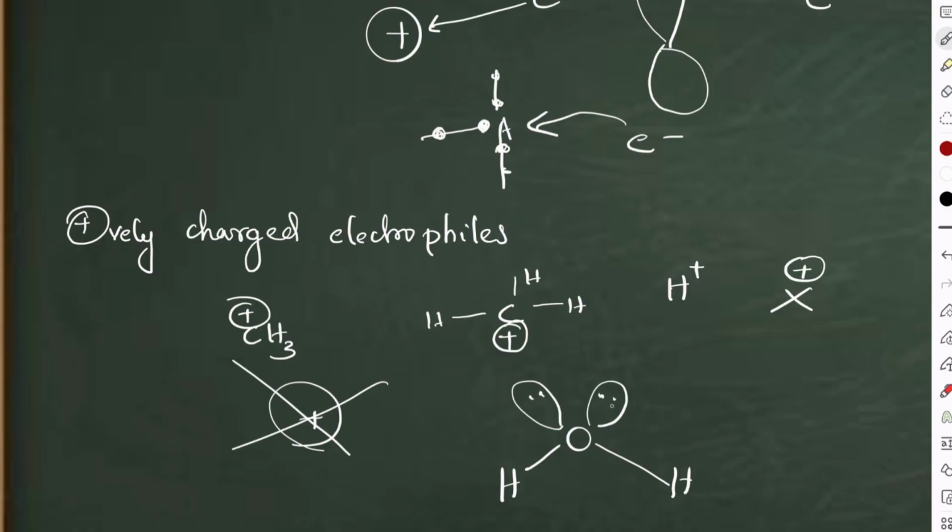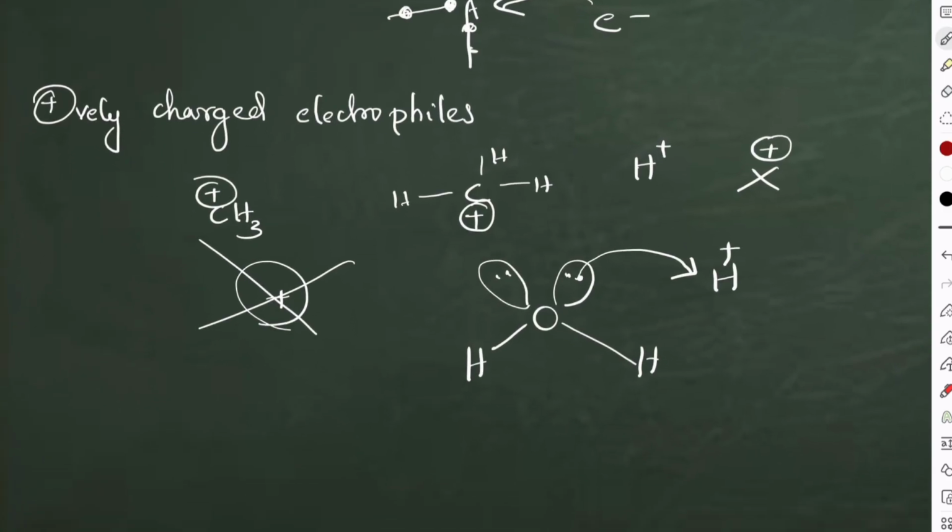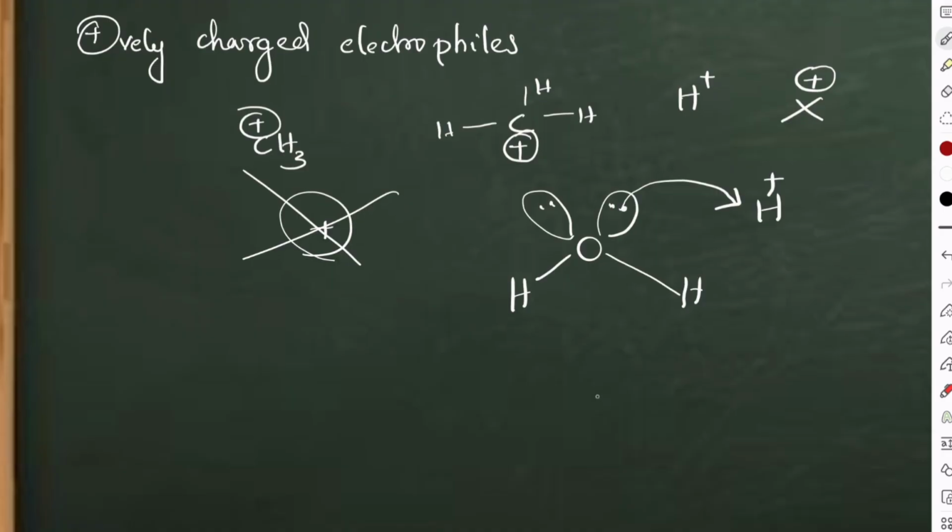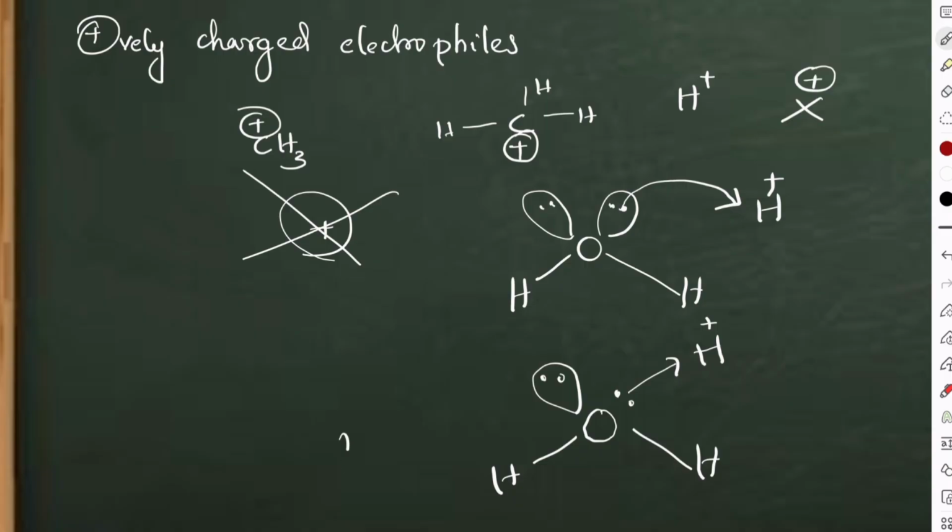Now you can see here a hydrogen plus is there, a proton is there. This lone pair has been accepting this proton. Okay, this lone pair is accepting the proton, and what you are getting is hydrogen, lone pair, and the lone pair has been given to H plus. This is also H3O plus.